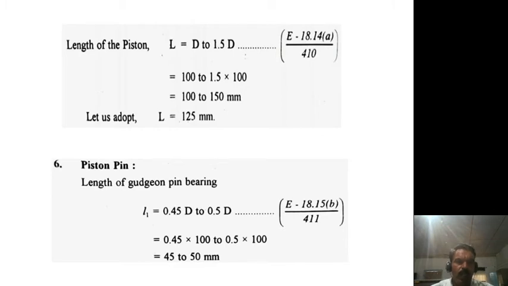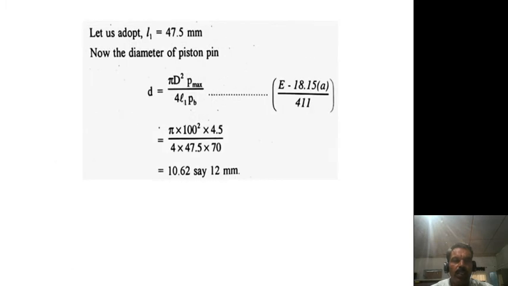Okay. So the last one is the piston pin, the length of the gudgeon pin, that is small L1, equal to 0.45 times D to 0.5 times the capital D. D here is 100 mm. So finally you will get 50 mm, that is the range 45 to 50 mm. So like this you do the problem. Now let us adopt L1 is equal to 47.5 mm.